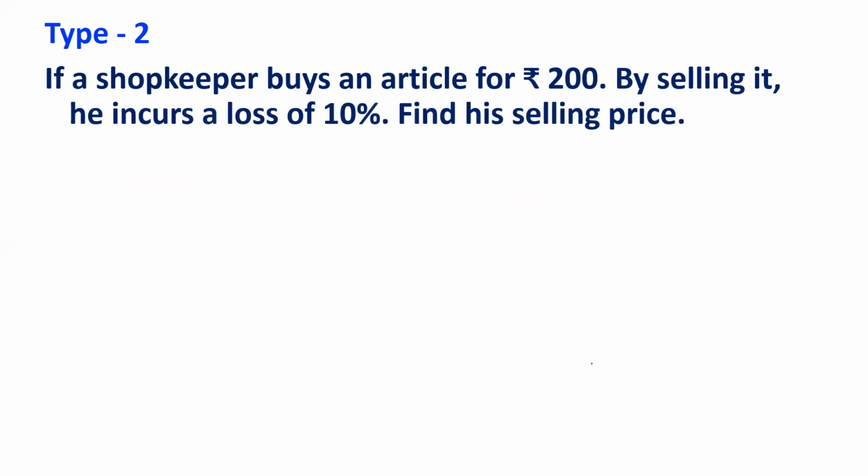Another question of the same type. Shopkeeper buys an article for 200. That means this is the cost price. Buys means cost price. And by selling it, he incurs a loss of 10%. So what is his selling price?